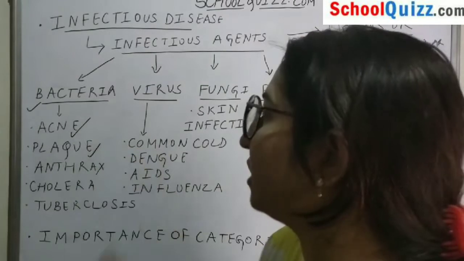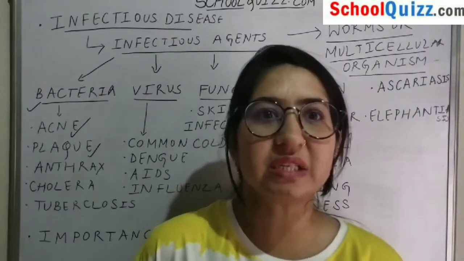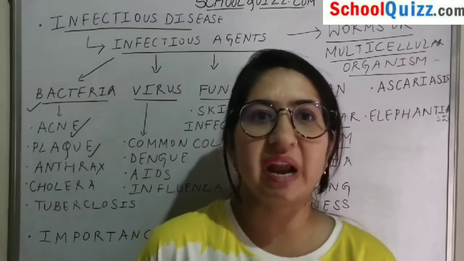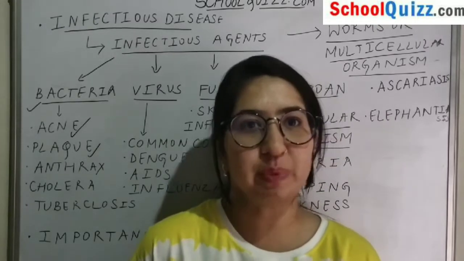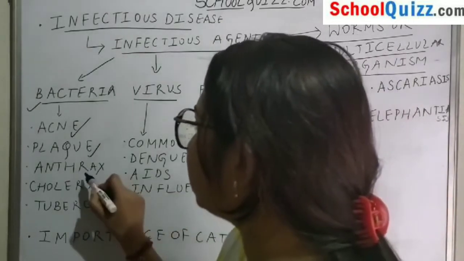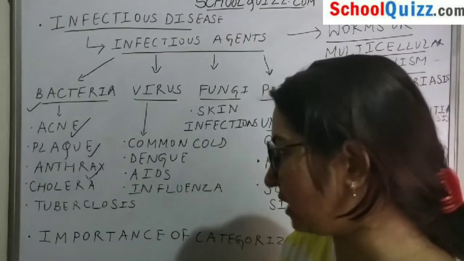Next is plague, which is caused by bacteria present in red fleas. The next disease caused by bacteria is anthrax.